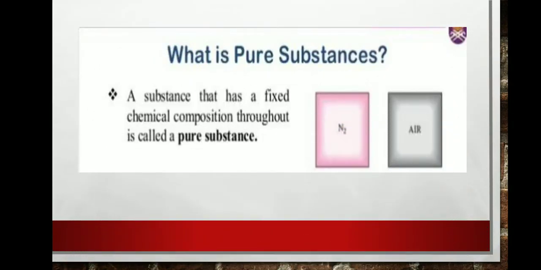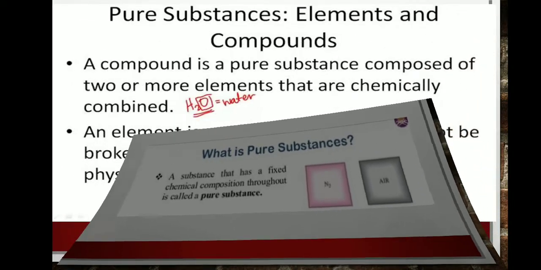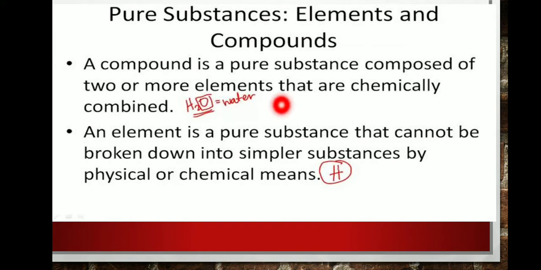What is a pure substance? A substance that has a fixed chemical composition throughout is called a pure substance. Two types of pure substance: one elements and another one compounds. What is a compound?